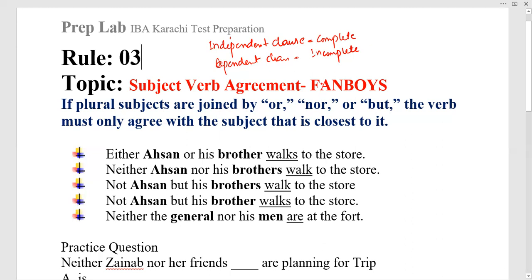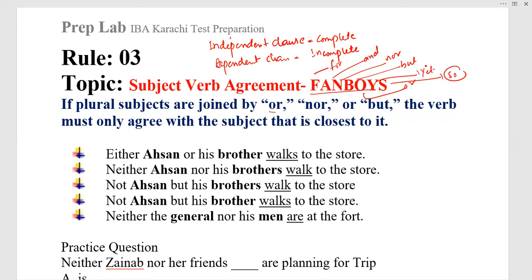So what exactly is fanboys? If there are two subjects joined by or, nor, and, but, the verb must agree with one of them. Here I actually wrote only or, nor, but I just want to tell you: F for for, A for and, N for nor, B for but, O for or, Y for yet, and S for so. It's very easy to understand from fanboys. If we are very aware of these kinds of conjunctions, we can understand through fanboys, right?